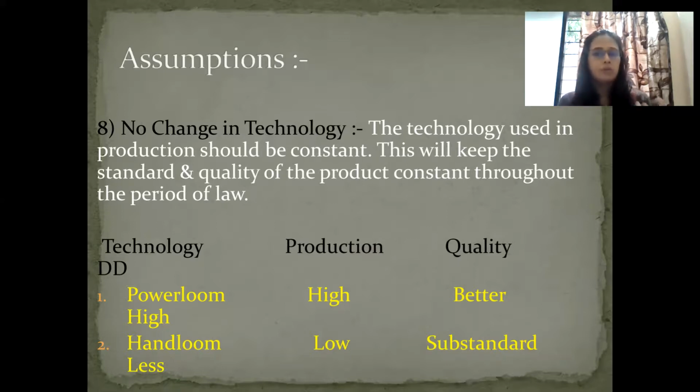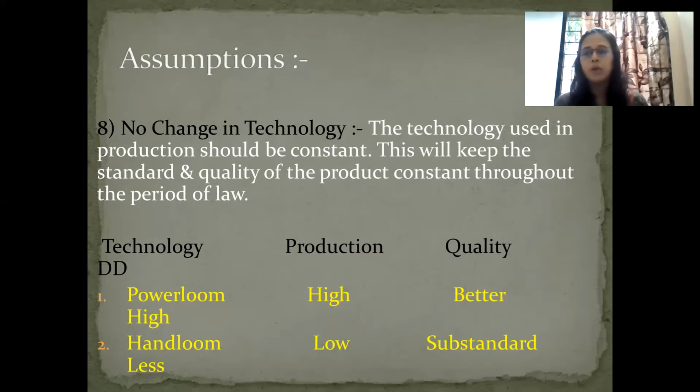Suppose I have introduced a particular technology, and if it's costlier, then I will increase the price, and that will affect the demand. So whatever technology we are using, you should use now, presently, and in the future also, so it will not disturb the pricing structure and obviously the demand structure. So here we have finished with all the assumptions.